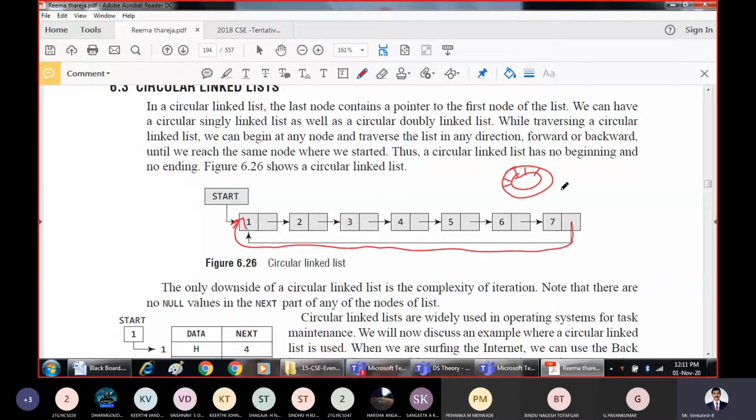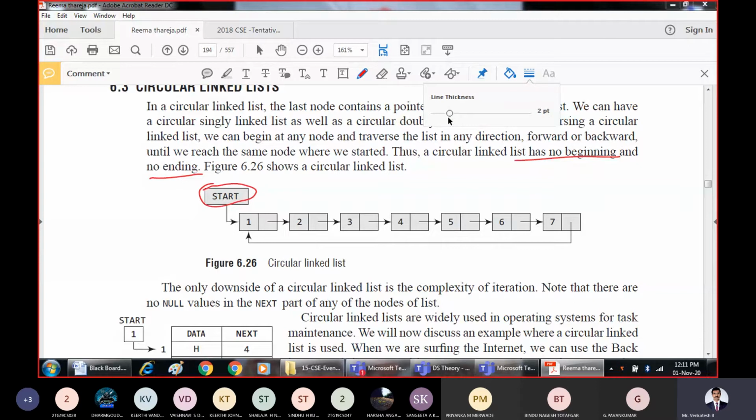But this attempt is made for ease of explanation. The last node of the circular linked list will contain a pointer to the first node of the linked list. Whenever such a circle is formed, the circular linked list has no specific beginning and no specific end. But for our reference, we are going to take a pointer called start, which will always point to the starting node of the linked list. But wherever you want, you can start.